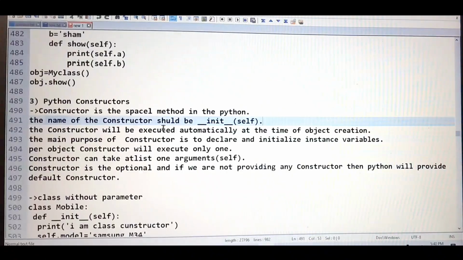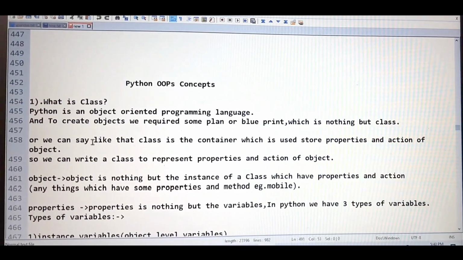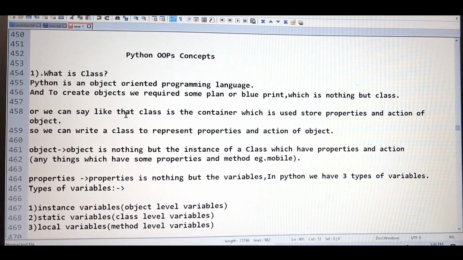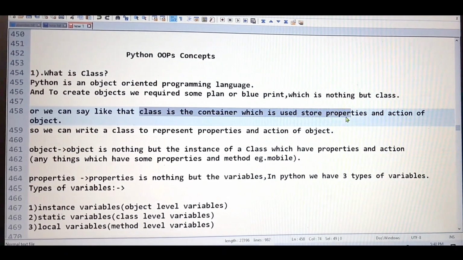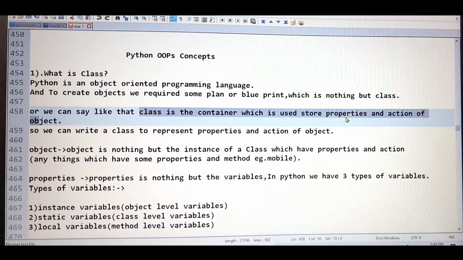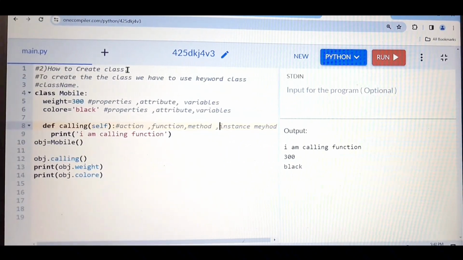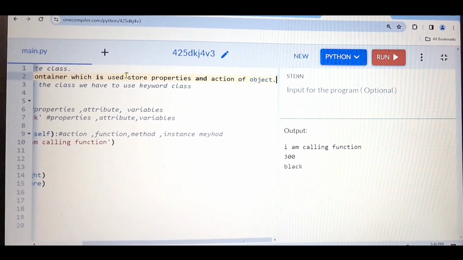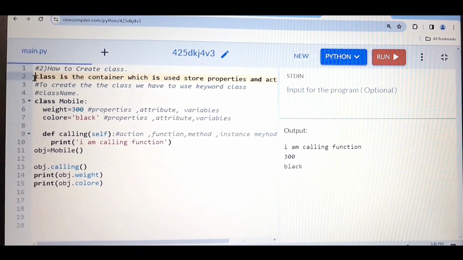And if you see the definition of the class, let me show you. As I told you, I will break down the entire definition, so the same thing only I'm doing. I'm trying to break down the entire definition step by step.